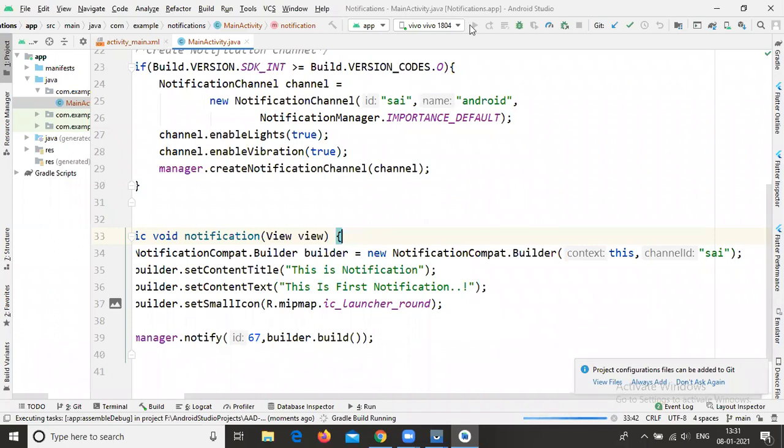Just run your applications from your end also. Now everyone has got the output.